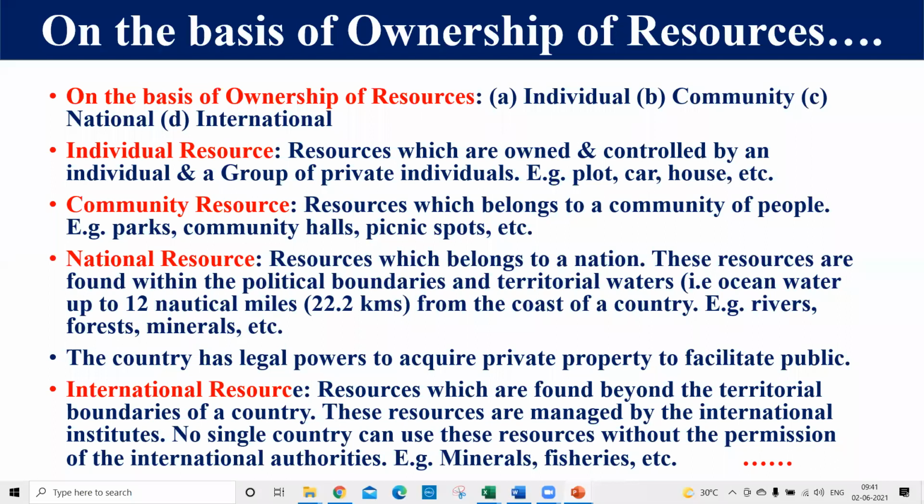But these resources are not under the control of any particular country. That's why these resources are called international resources, and these are found in the oceanic zone. You can say that the area beyond 200 nautical miles is considered international resource. Here I have told you about the political boundary which is attached with the oceanic areas.